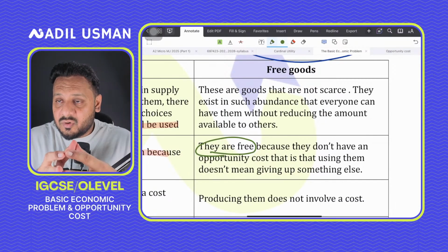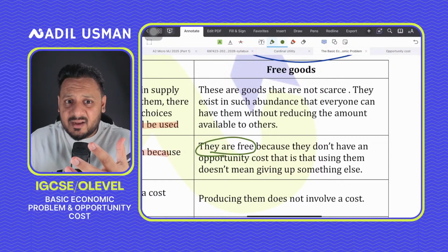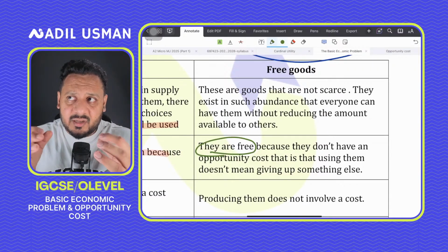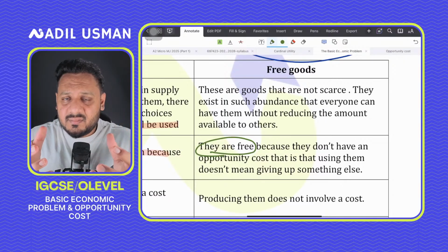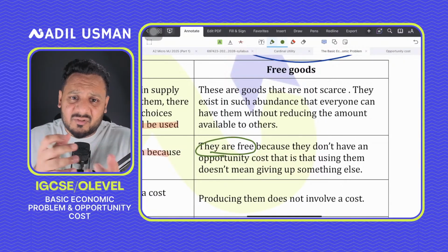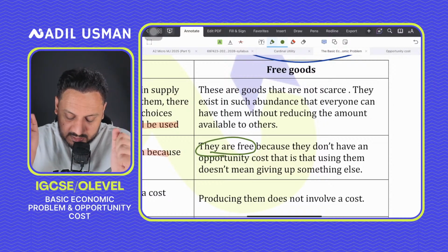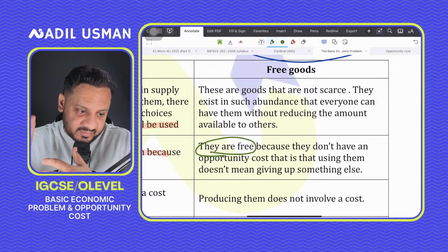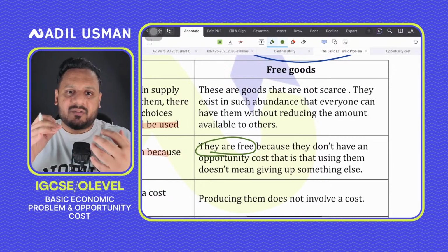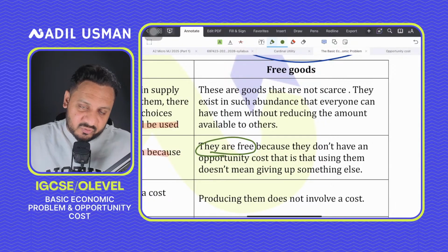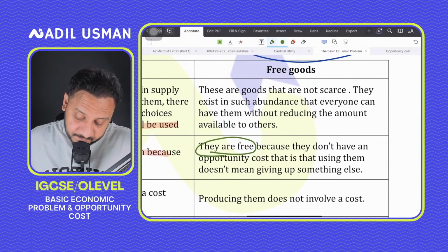Or we can just go and have a bath in the lake. It's available, so it's a free good. There's no opportunity cost involved in terms of paying money and not being able to do something else, or having to forgo or make a trade-off. We're not giving up something else, so there's no opportunity cost. A lot of times students don't understand what we mean by no opportunity cost. This is what it actually means.